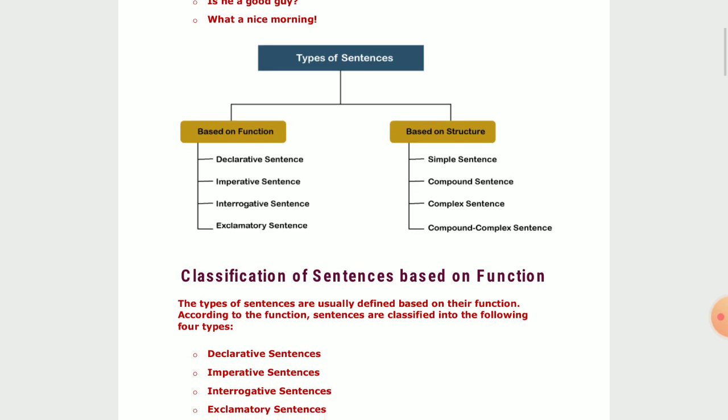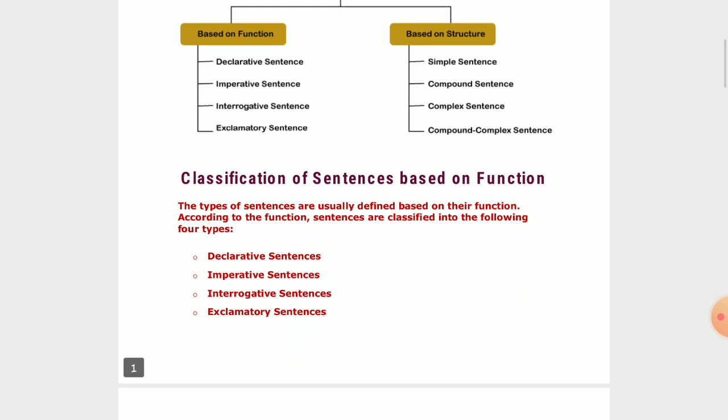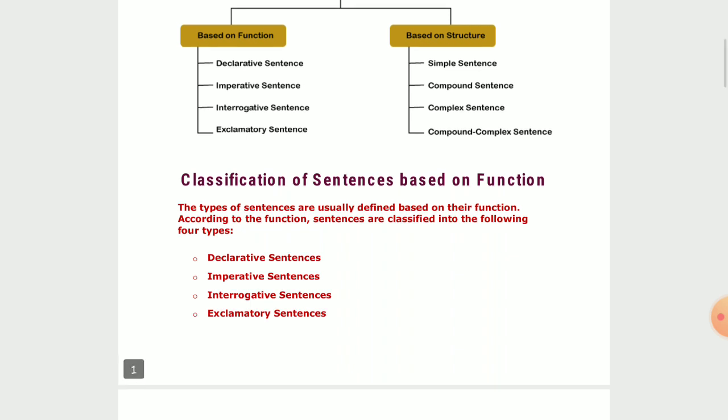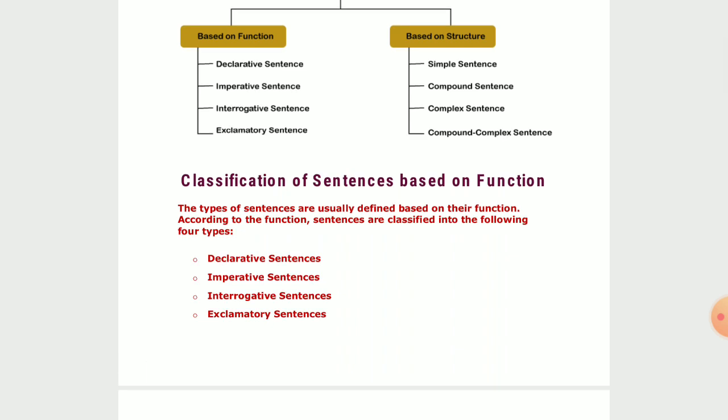So let us concentrate first on classification of sentences based on function. I already referred to the four divisions. Again I am explaining the four divisions. Number one is declarative sentence, number two is imperative sentence, number three is interrogative sentence, and number four is exclamatory sentence.